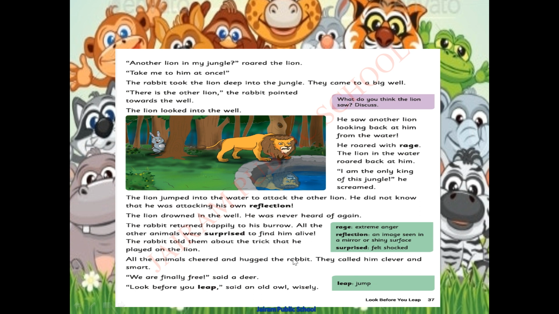Okay. After it died, what happened? All the animals were happy and they lived freely. Am I right? Finally they were all free and happy. The moral of the story is? Now you tell me the moral of the story. Yes, very good children. Think before you act. Look before you leap. Okay children.